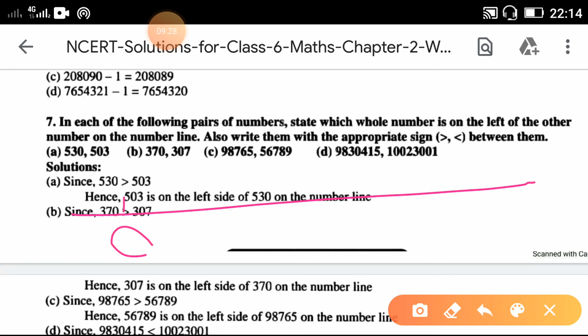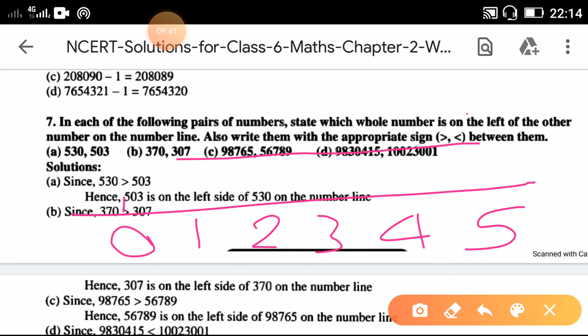Here it is 0, then 1, 2, 3, 4, 5. Now you can see here, as you move towards the right side, you are moving towards the greater number. If you move towards the left side, you are moving towards the smaller number.